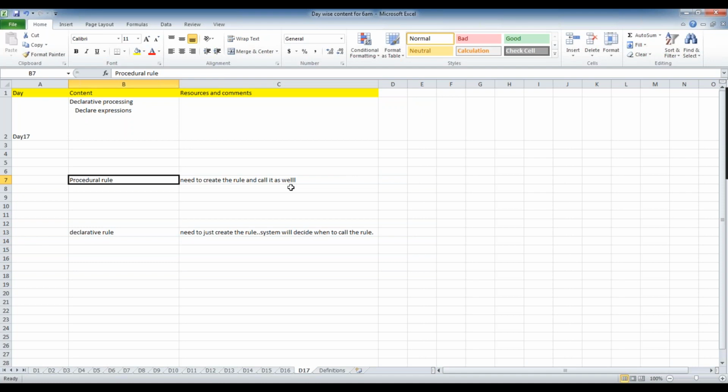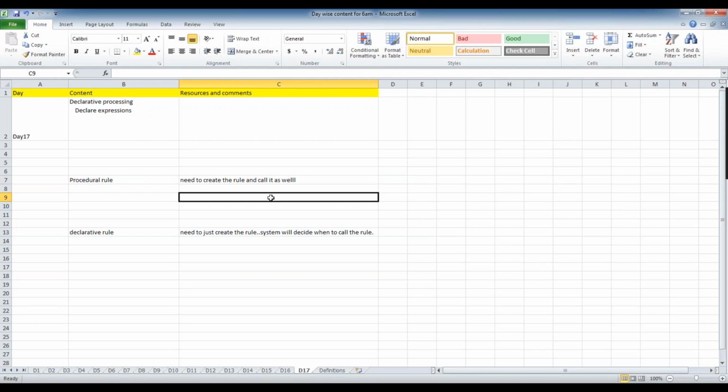But it still has references in 10 places. What about them? The system will throw an error message saying that such and such rule is not available because you deleted it. That means whenever you delete something, you also need to find the referencing rules and remove the references as well.